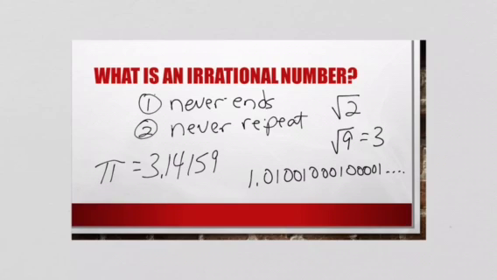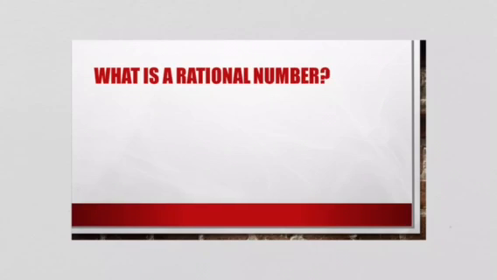So what are some rational numbers? How about every fraction? If it can be expressed as a fraction, it's a rational number, because a rational number is simply the ratio of two integers. Okay, what about a terminating decimal? So if we have a terminating decimal like 0.375, is that a rational number?